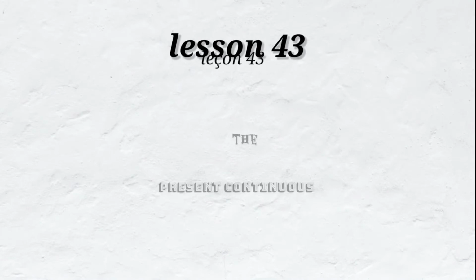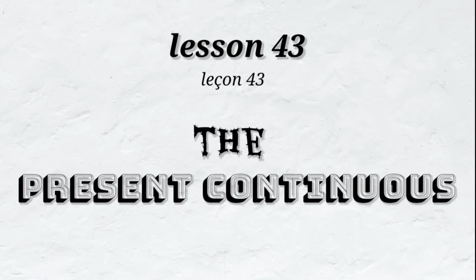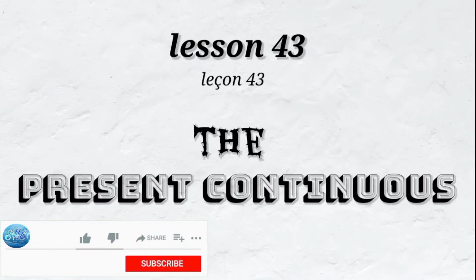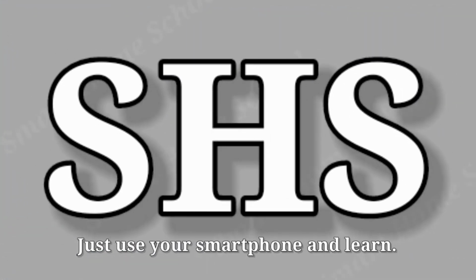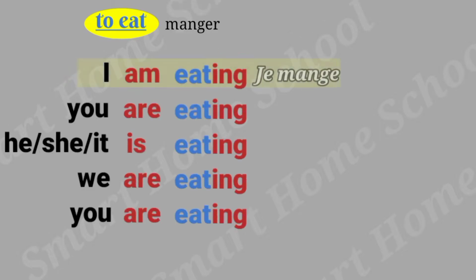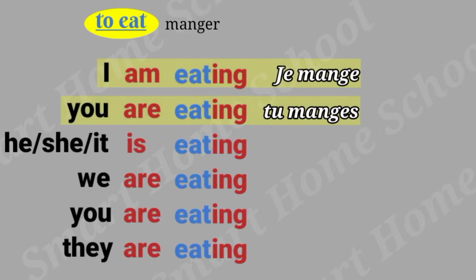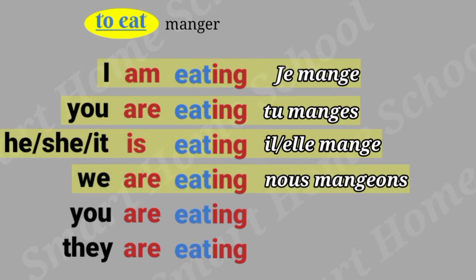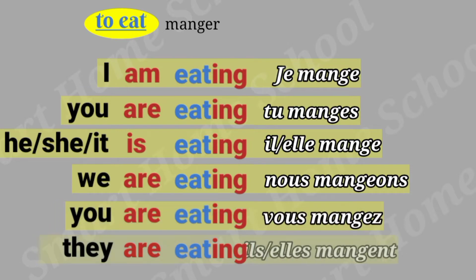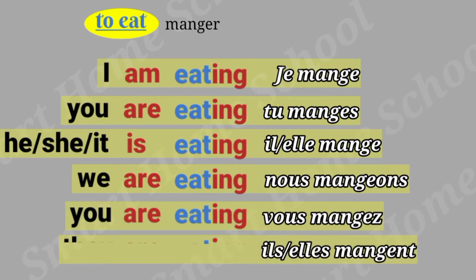Lesson 43. The present continuous. Here is an example of a verb in the present continuous. To eat. I am eating. You are eating. He, she, it is eating. We are eating. You are eating. They are eating.